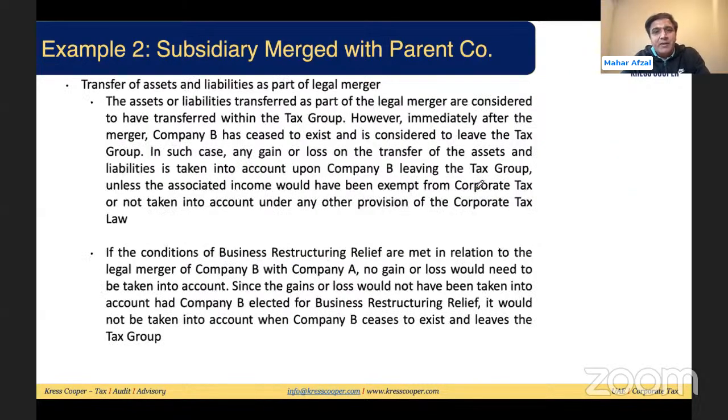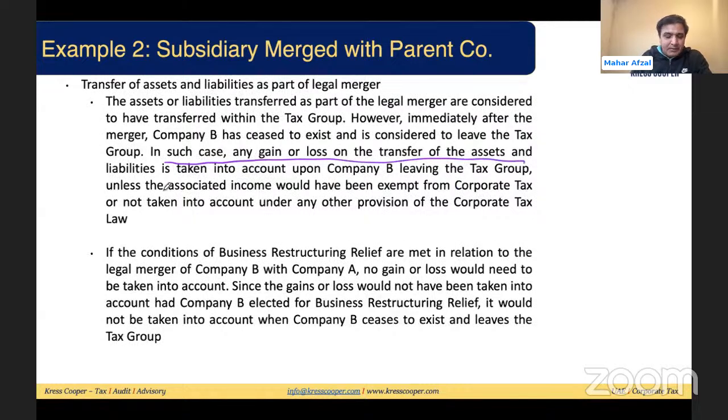So transfer of assets and liabilities are part of a legal merger. The assets and liabilities transferred as part of a legal merger are considered to have transferred within a tax group. Immediately after the merger, company B has ceased to exist. This is considered to leave the tax group. In such case, any gain or loss on the transfer of the assets and liabilities, this portion we have not discussed.